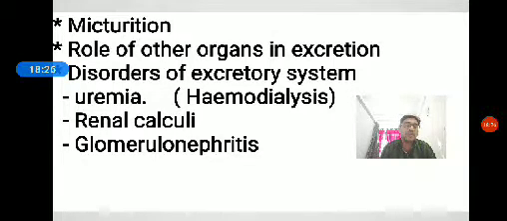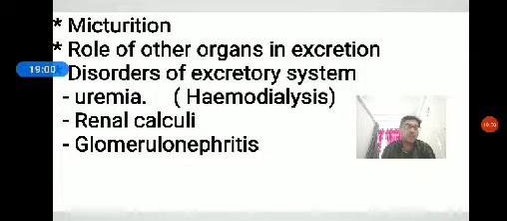Uremia: the accumulation of urea in the blood due to malfunctioning of the kidney is called uremia. This can be treated by hemodialysis, the removal of urea from the blood artificially. Then second, renal calculi: the formation of insoluble masses of crystallized salts like oxalates, phosphates or calcium. There is a deposition of some salts that become stones called kidney stones or renal calculi.